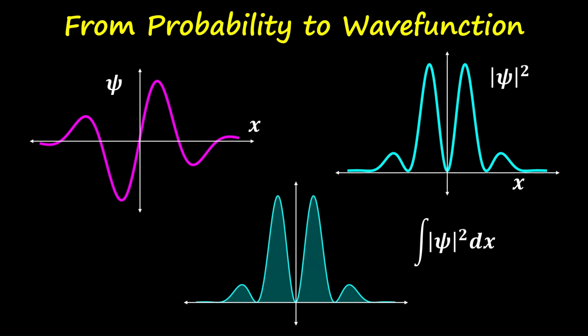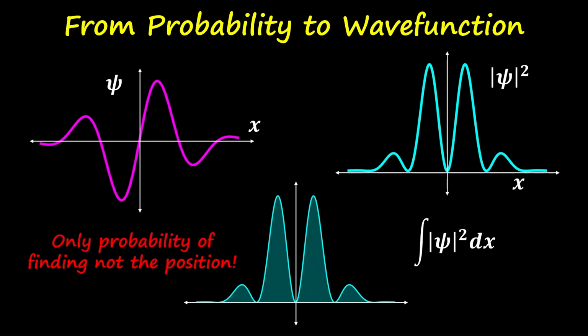But notice that even now, the wave function does not tell us the exact position of the particle. It only gives us the probability of finding it here or there. So the real question is, how do we extract physical quantities like position, momentum, energy from this wave function? For that, we need a mathematical framework.